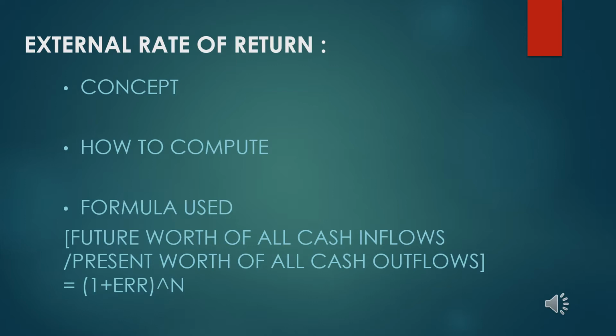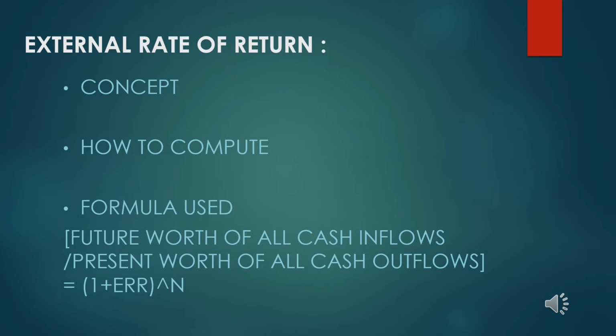Step 2 is to convert all the cash inflows, or the incomes, into the end of the period, or future worth.